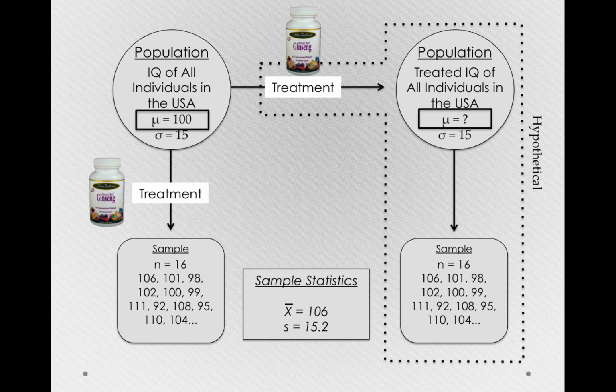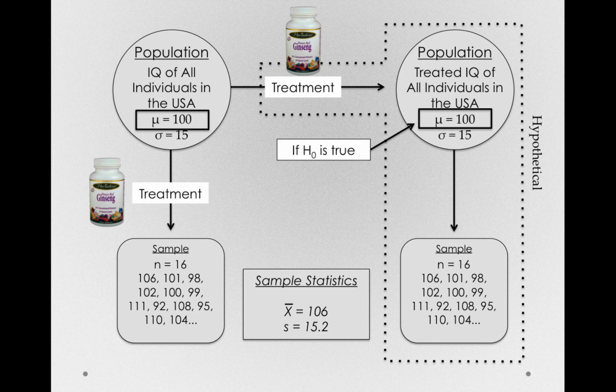So going forward, if we look at that population after treatment, the null hypothesis is going to make a very specific claim, that the mean after treatment is exactly the same as the population mean before treatment. Now, it can't be any different for the null to be true. If that population mean after treatment is 100.00001, that is still saying that the null hypothesis is false.